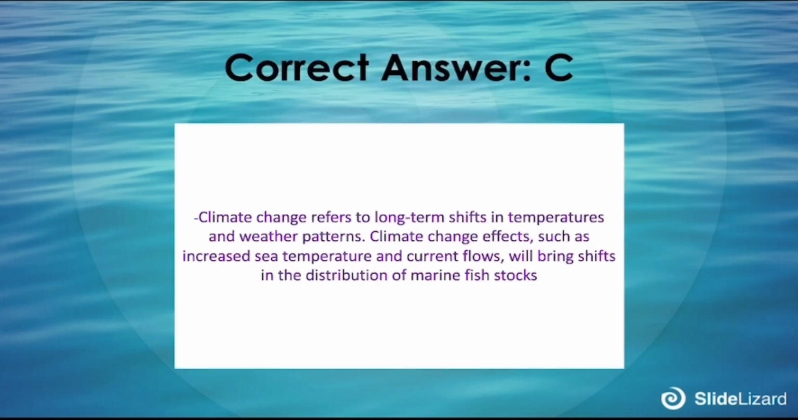Correct answer is C. Climate change refers to a long-term shift in temperature and weather patterns. Climate change effects such as increased sea temperature and current flows will bring shift in the distribution of marine fish stock.